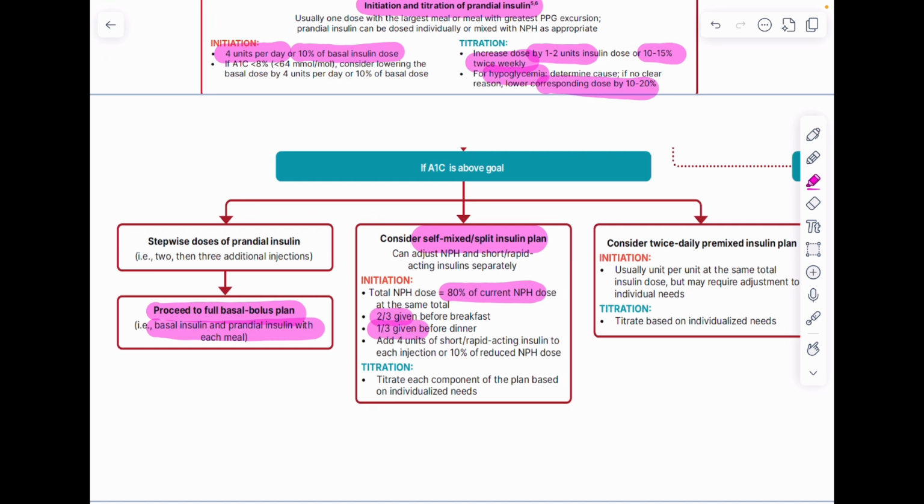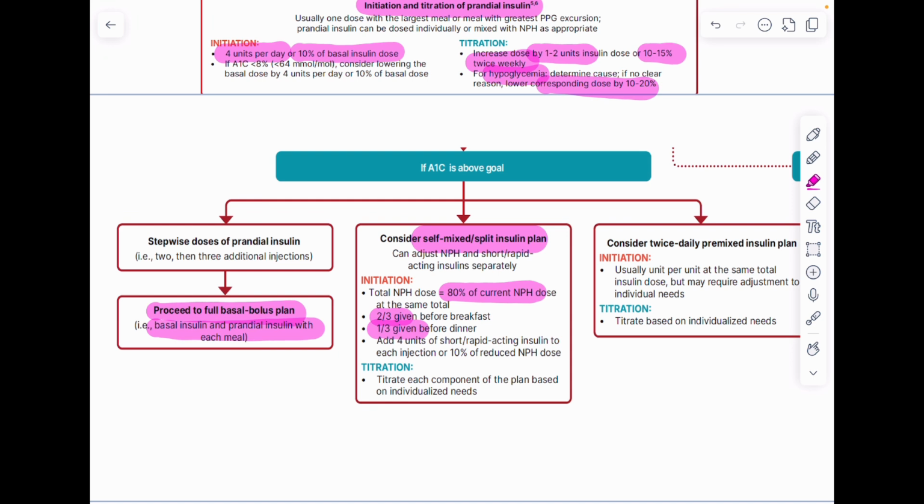And how much short acting will we use? In the beginning, we will use 4 units of short acting insulin with NPH twice daily, that is before breakfast and before dinner, and then we will continue monitoring the patient and we will see the response. What other option do we have?